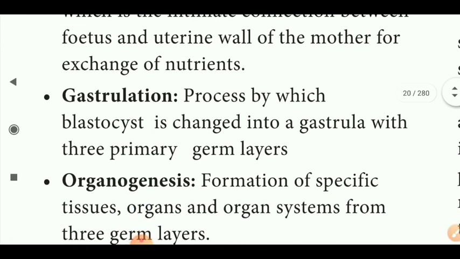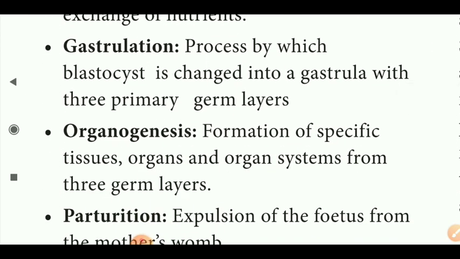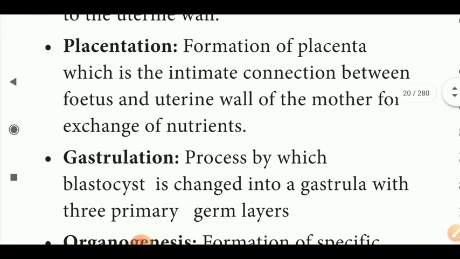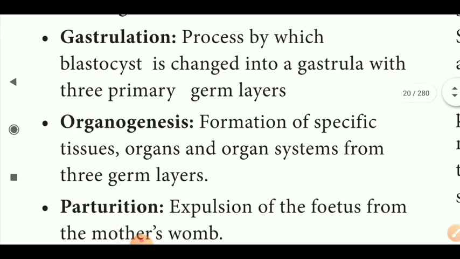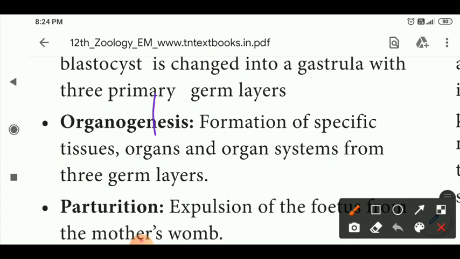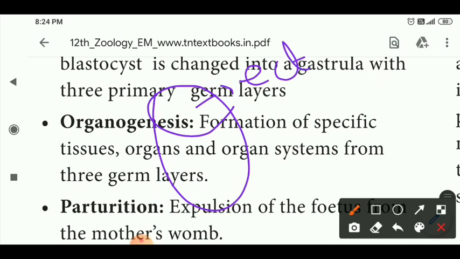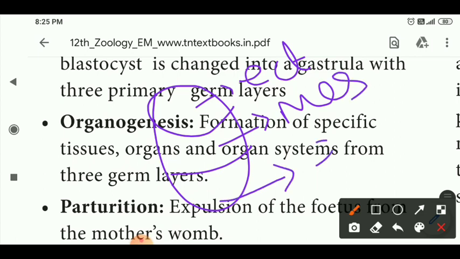Next it leads to gastrulation. The blastocyst is changed into three germ layers. Already you know what the primary germ layers are. The outer layer is called the ectoderm, the middle layer is called the mesoderm, and the inner layer is called the endoderm.